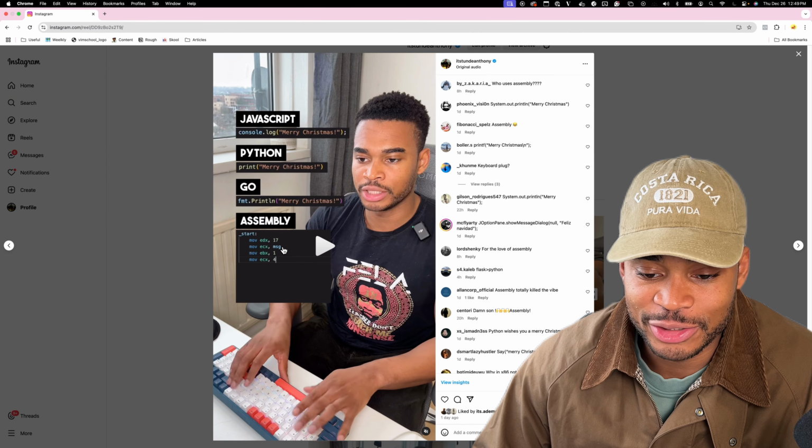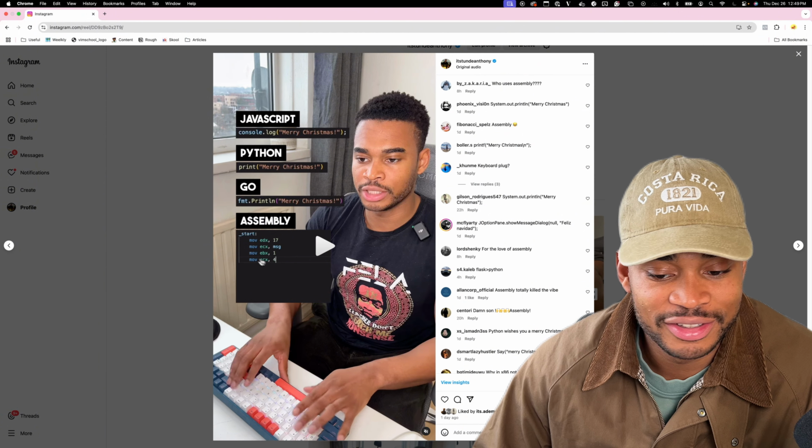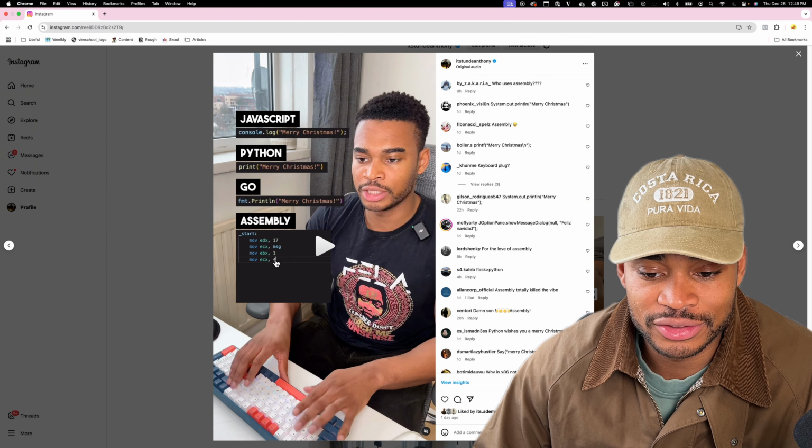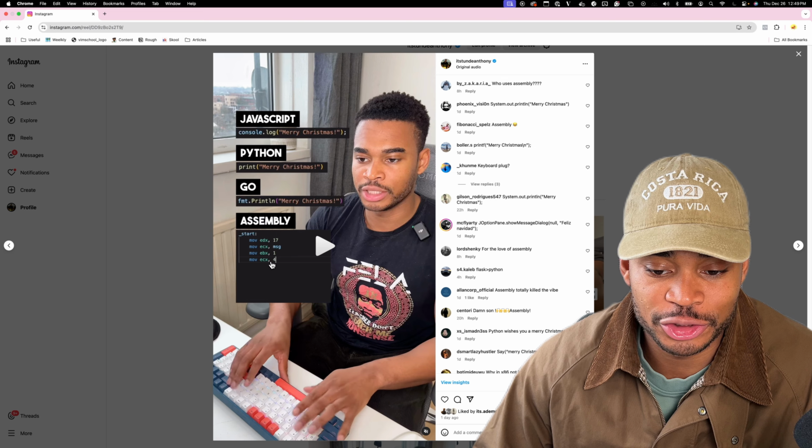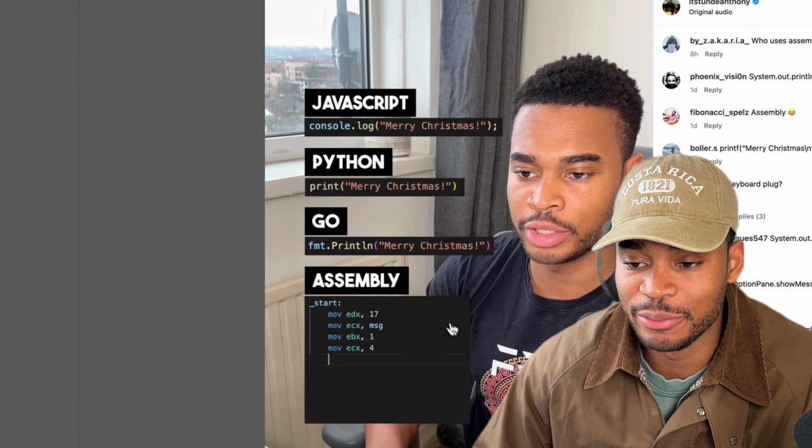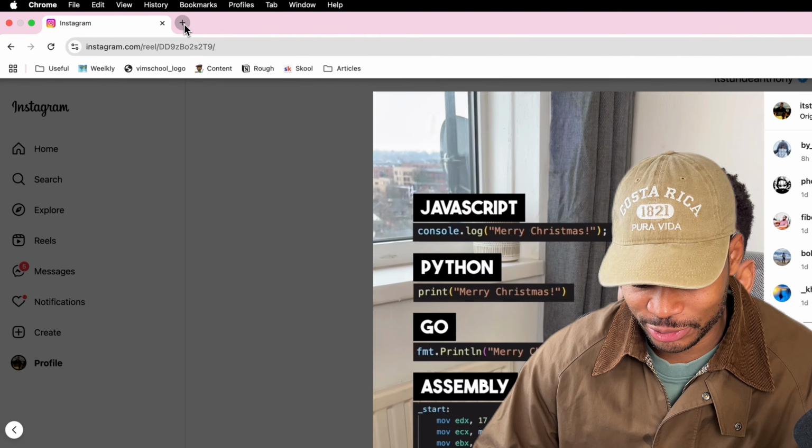So the message is meant to be in ECX and the 4, which means to print, the instruction to print, is meant to go to EAX, but it's not a big deal. Still did well. Now let's go to TikTok.